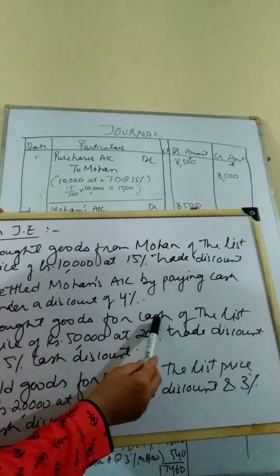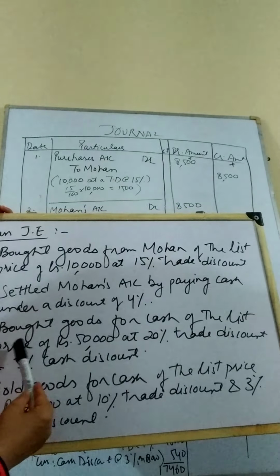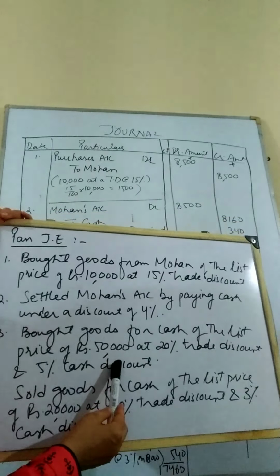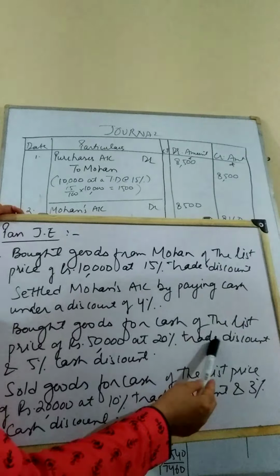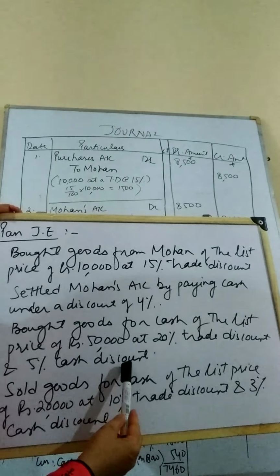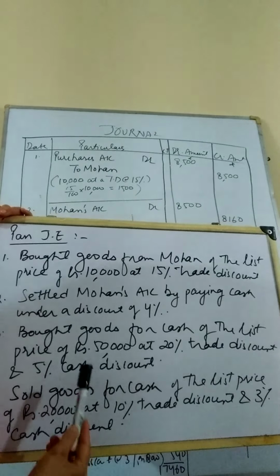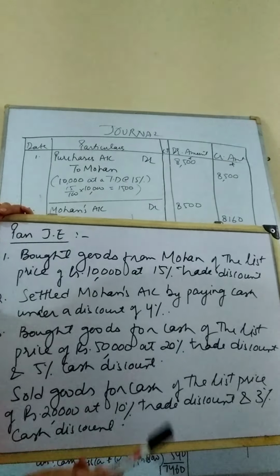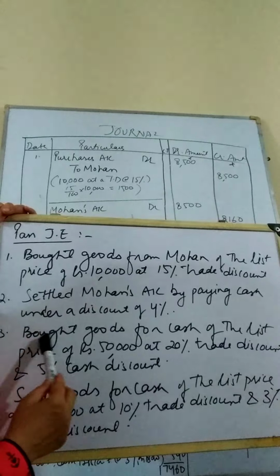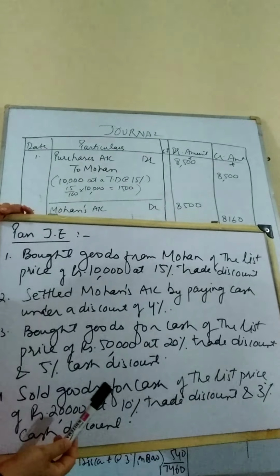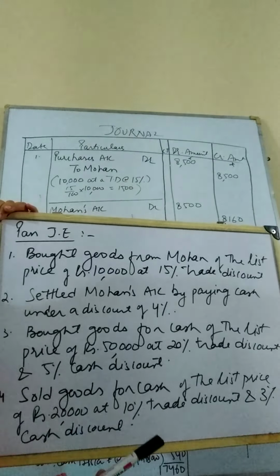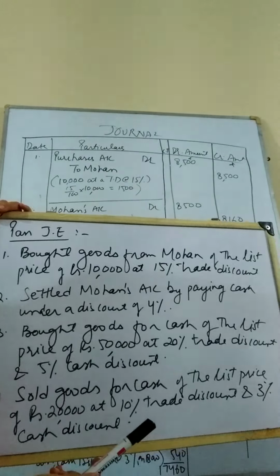Bought goods for cash at the list price of rupees 50,000 at 20% trade discount and 5% cash discount. Now here we have both the discounts, how we are going to calculate it, and whether it is discount allowed or received, that also we have to see. Bought goods, naturally we have to make the payment, and we have to make lesser payment if we have cash discount, discount received. So let us see the transaction.